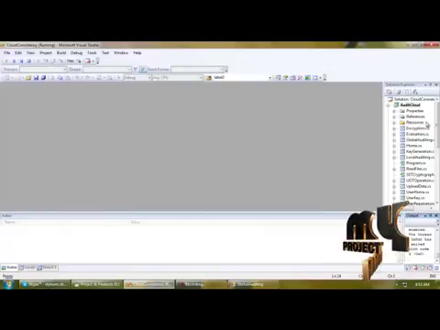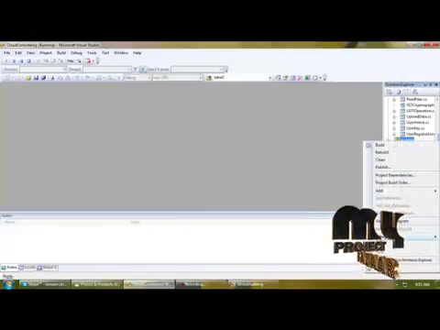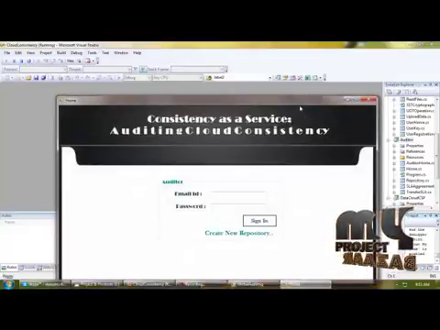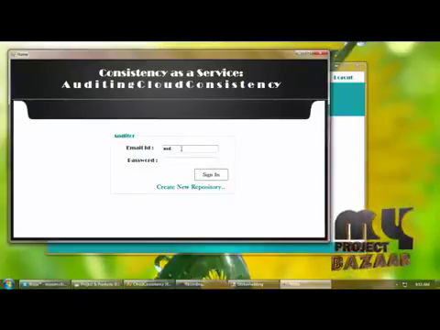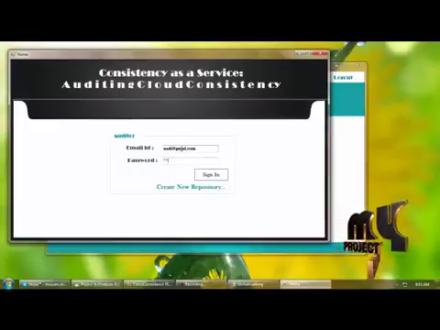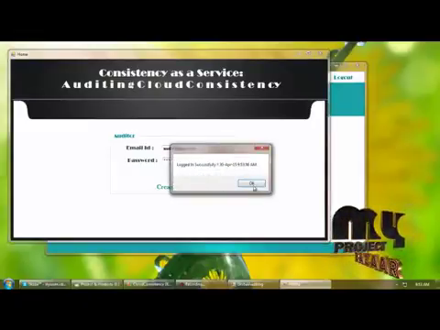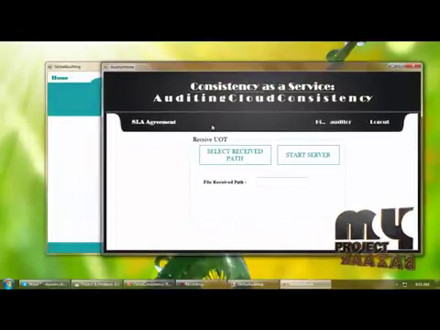For that we need to execute the auditor part. So we are executing the auditor. Adding the username which we already gave, and the password. Logged in successfully, and here we are selecting the received path for receiving the UOT table.